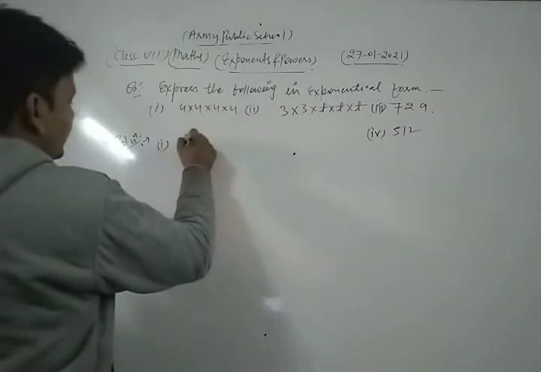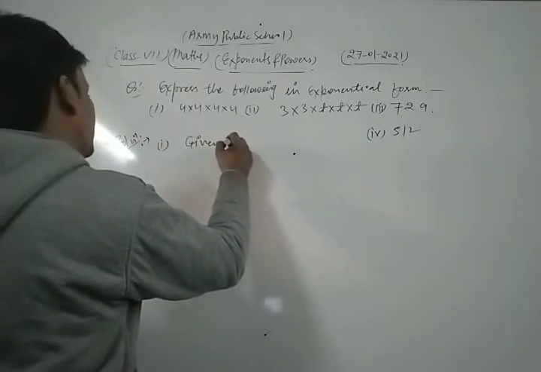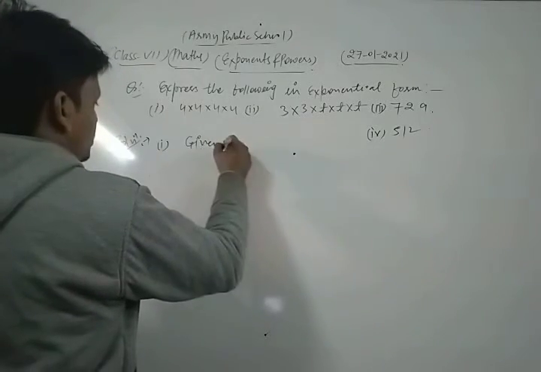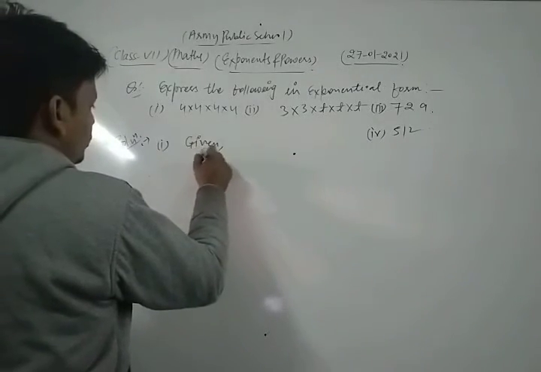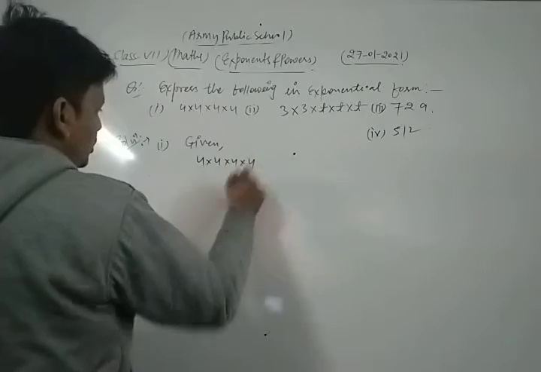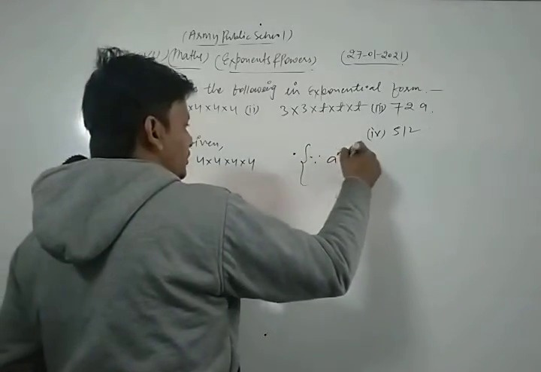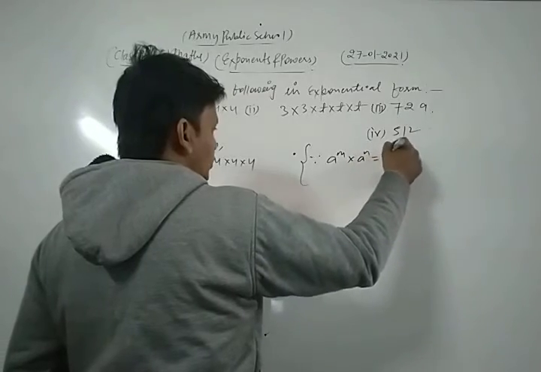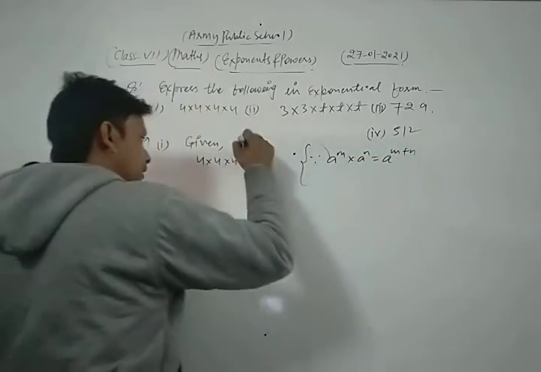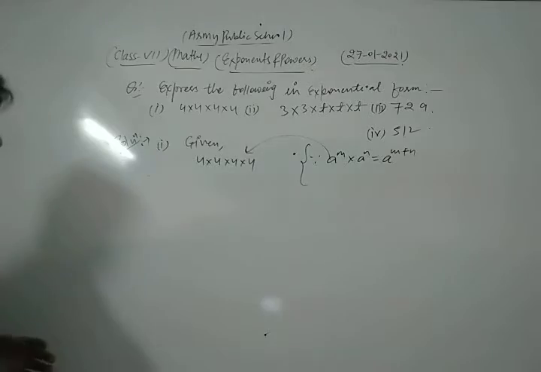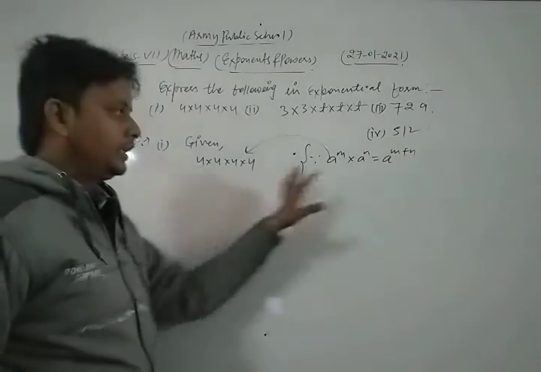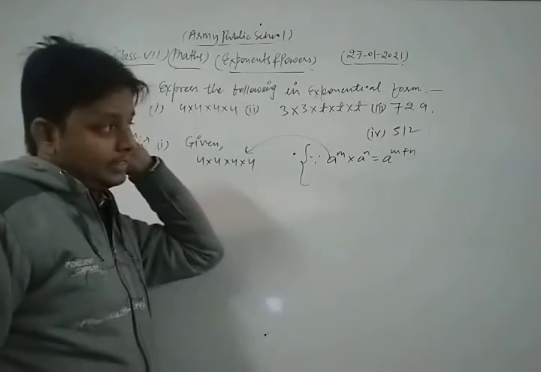First of all, we write the given value: 4 into 4 into 4 into 4. Now let's see. Since we know, dear friends, that 8 power m into 8 power n is equal to 8 power m plus n, in these questions we apply that law of exponents. Okay, let's see.